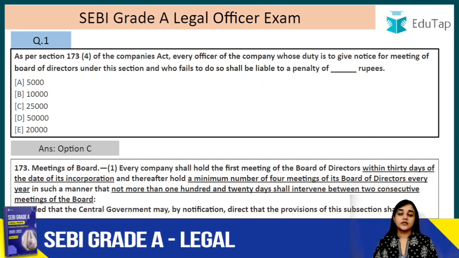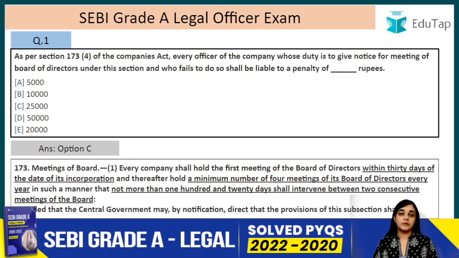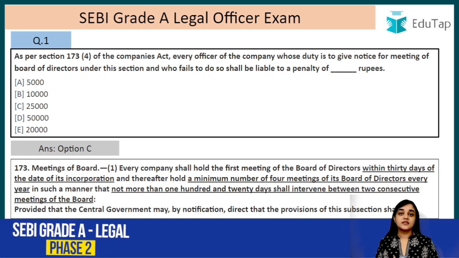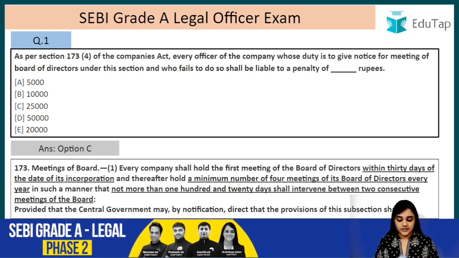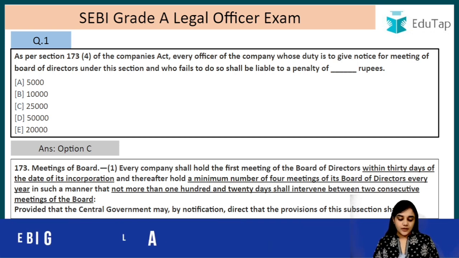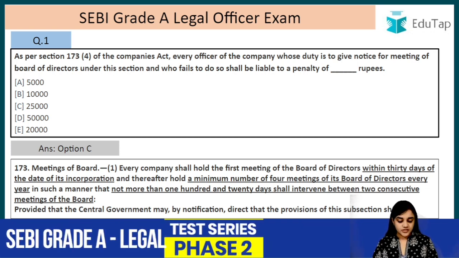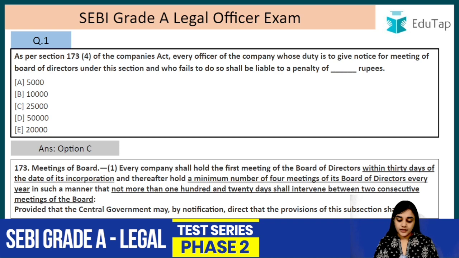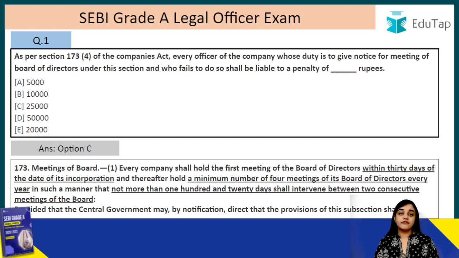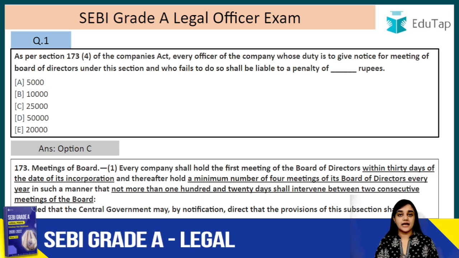And wherever you read the term meeting, that is the meeting of the members, the meeting of the shareholders, right? Here we are talking about the meetings of the board, that is the board of directors, the meeting of the directors. So this is the meeting of the board of directors. Every company shall hold the first meeting of the board of directors within 30 days of the date of incorporation. So after the incorporation of the company, within 30 days, the first board meeting has to be conducted, right?